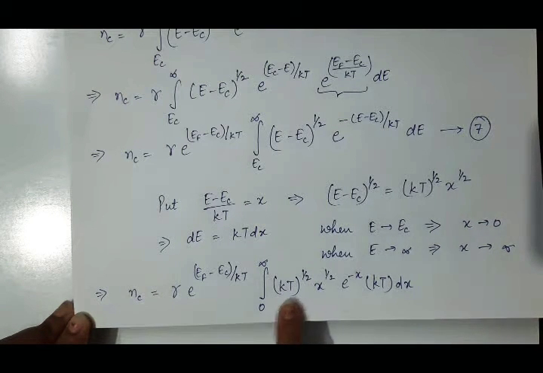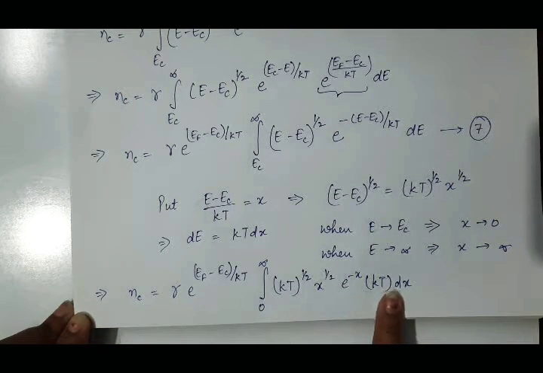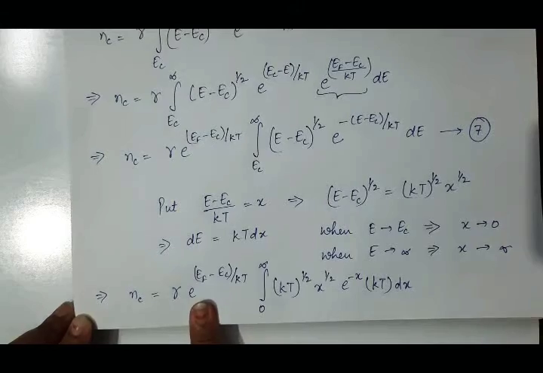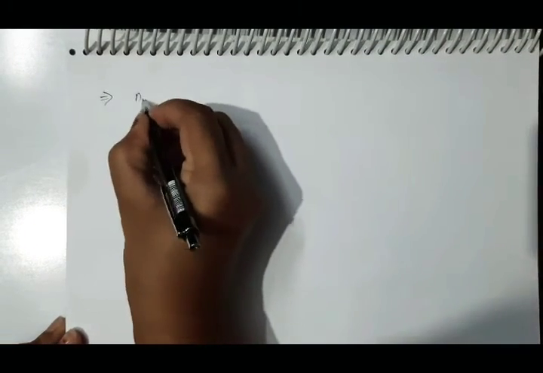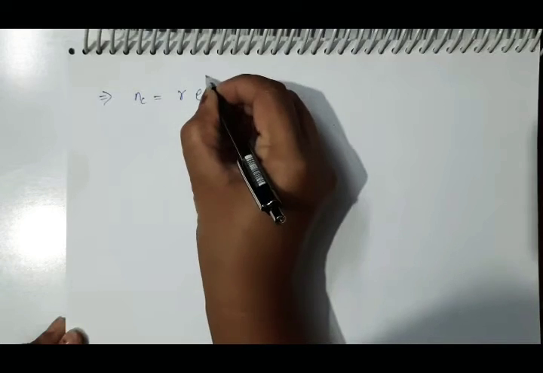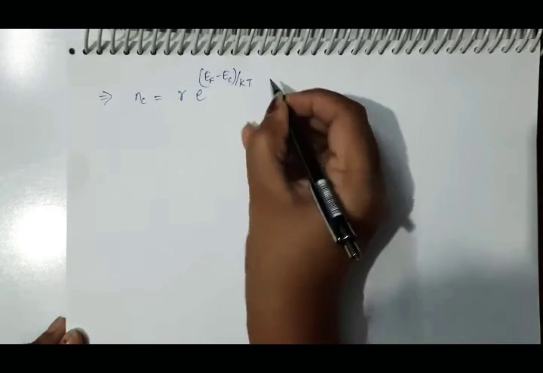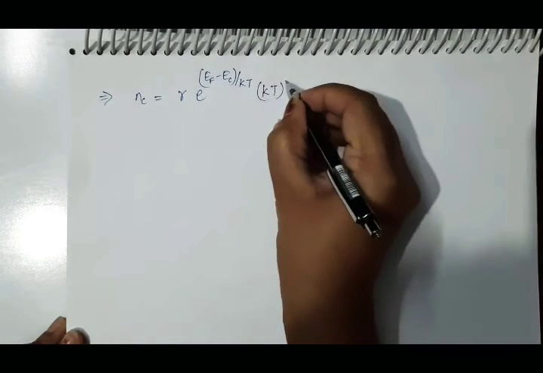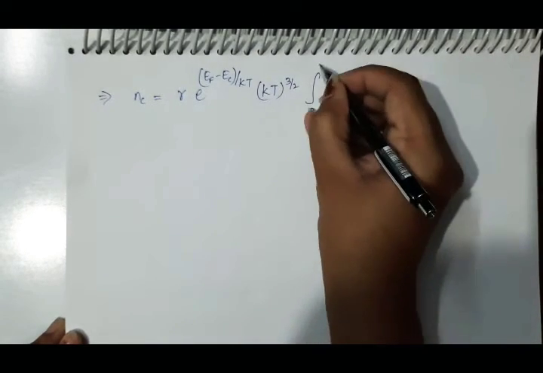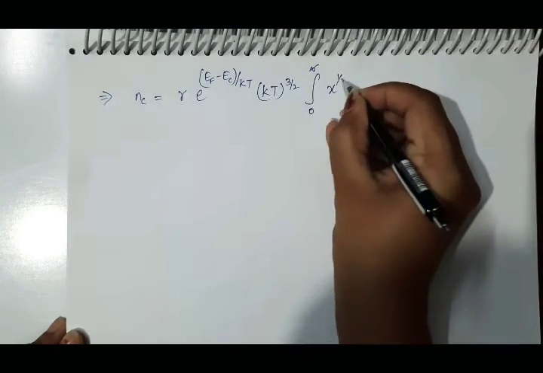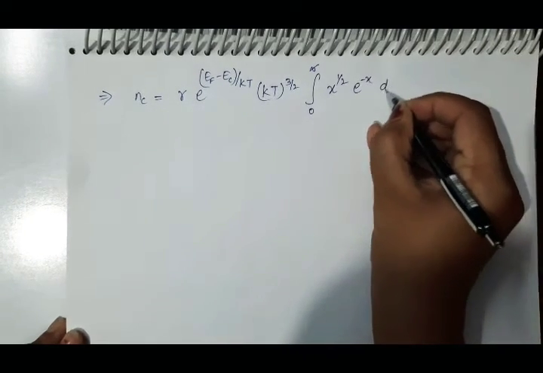Now in this equation, KT raised to power 1 by 2 and KT raised to power 1 will become KT raised to power 3 by 2, and this term is constant so move it outside the integral. And then what we will get: NC equals gamma E raised to power EF minus EC upon KT, KT raised to power 3 by 2, limits from 0 to infinity, X raised to power half, E raised to power minus X dx.